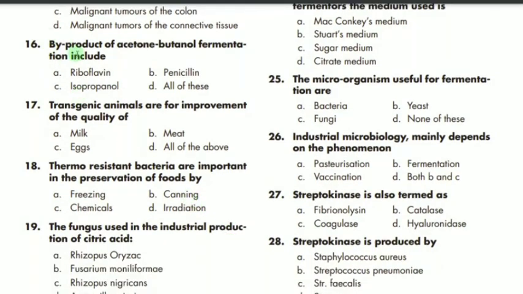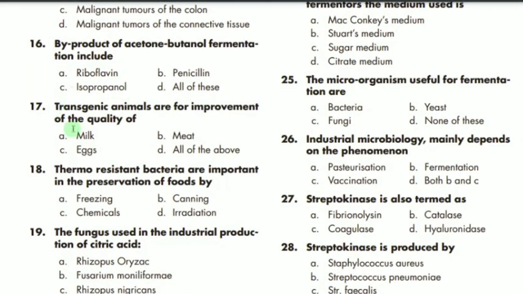16th MCQ. Byproducts of acetone butanol fermentation include what? So it includes riboflavin, which is the correct option. 17th MCQ says that transgenic animals are for improvement of the quality of what? So it is improvement of the quality of meat, eggs, milk. So we can say D is the correct option, all of the above.